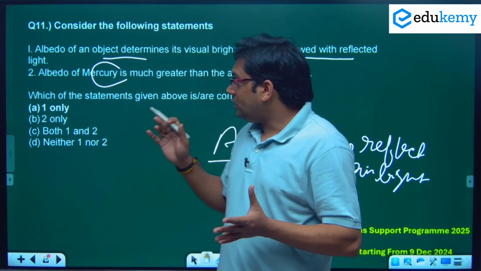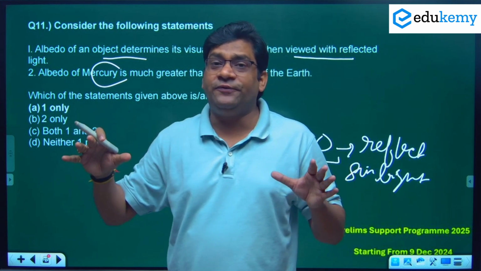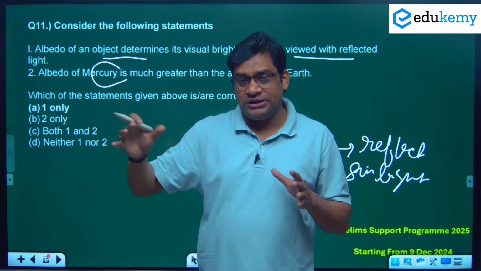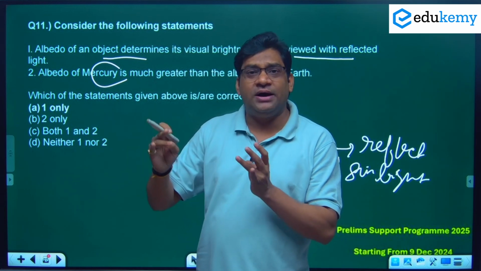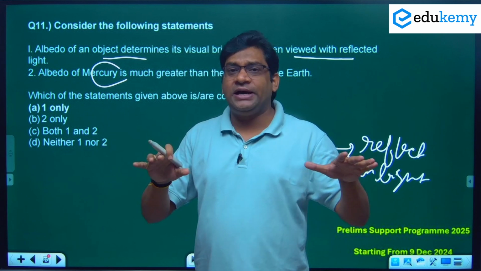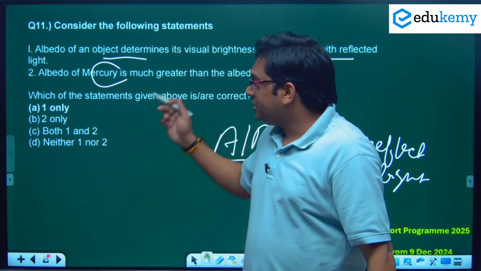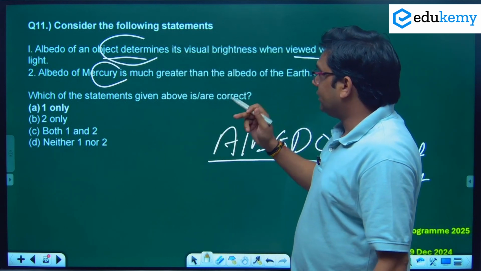So the albedo of an object is determined, yes, because each and every object has a different tendency. They do not reflect the same amount. सारे objects जैसे snow है, coal हुआ, soil हुआ, water हुआ, इन सबका albedo, अपना reflection करने का जो होगा, that will be different. So yes, the object determines the visual brightness when viewed with reflected light.